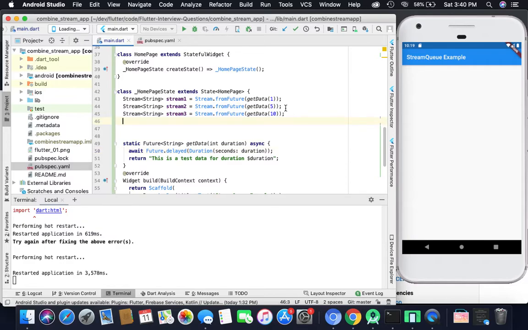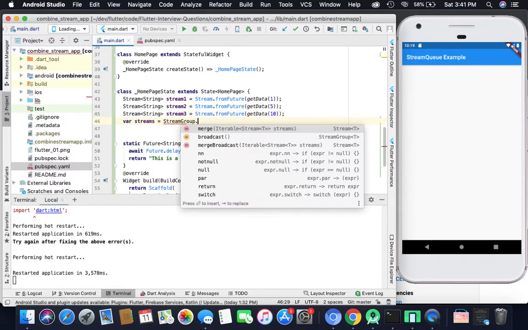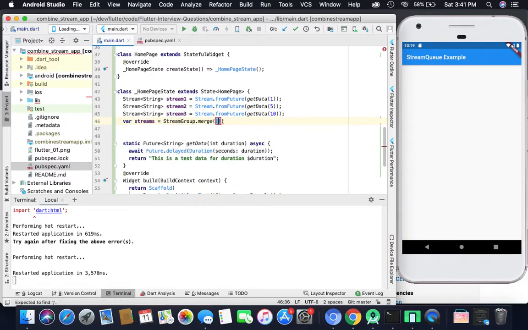So now these are the 3 different streams. We have to merge those streams so that we can perform it in a queue. I will merge those using StreamGroup. Here we have merge and it will accept a list. So here stream1, stream2, stream3. It is giving me an error again. It says only static members can be initialized here at the top.